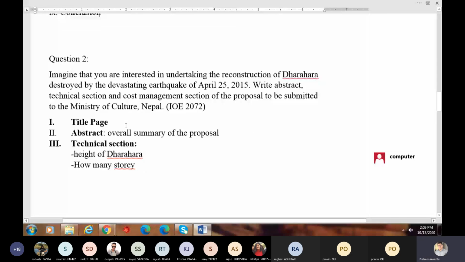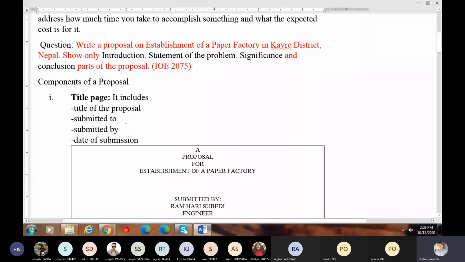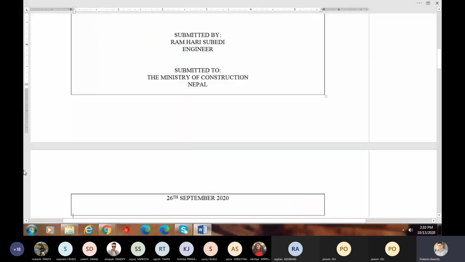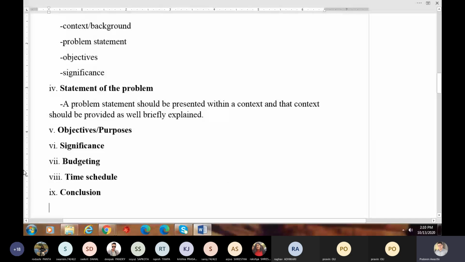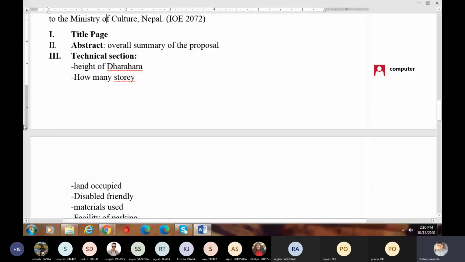First type of proposal includes different elements like title page, then abstract, introduction, statement of the problem, objectives, significance, positing, time schedule, conclusion. Here, this type of proposal has 5 elements: title page, abstract, technical section, time management section, and cost management section. This is easier than the previous one.